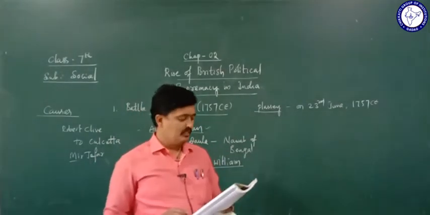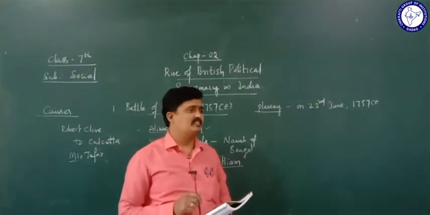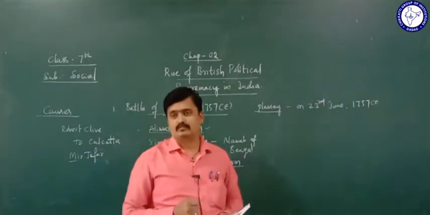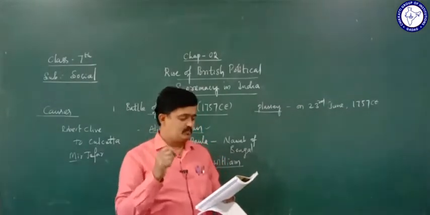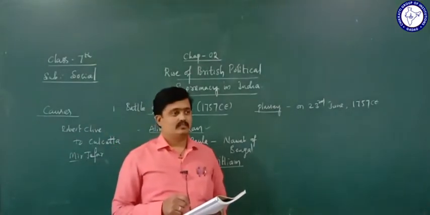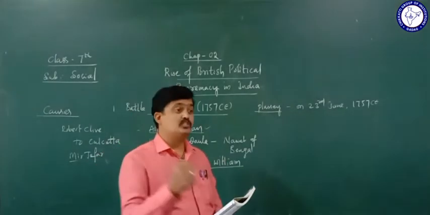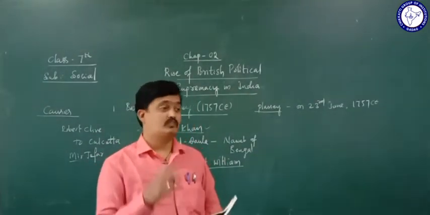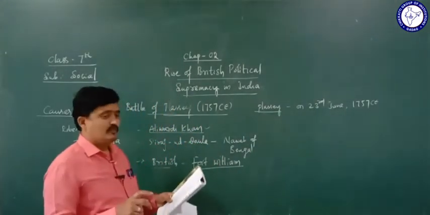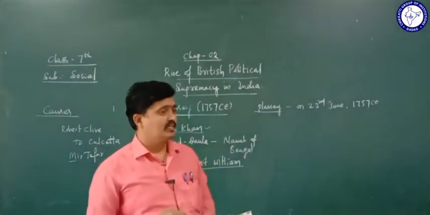And the English, who came as traders, obtained the power to administer also. It means they came to India for trade, then from trade they got the power to administer India also. After this war, got it? And also, they got victory in Plassey here.